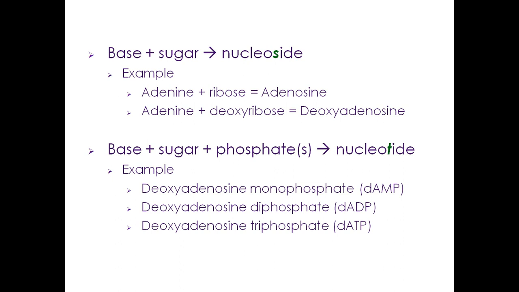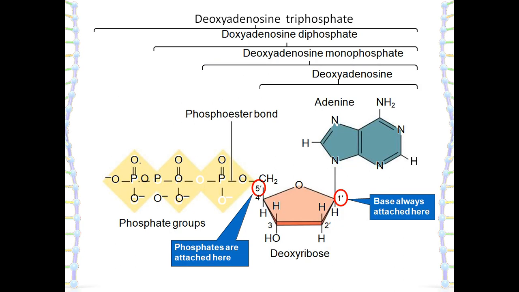Example is deoxyadenosine monophosphate, deoxyadenosine diphosphate, deoxyadenosine triphosphate. Now see, these are the deoxyadenosine. Next one is the deoxyadenosine monophosphate. They contain 1 phosphate group, and deoxyadenosine contains 0 phosphate groups.